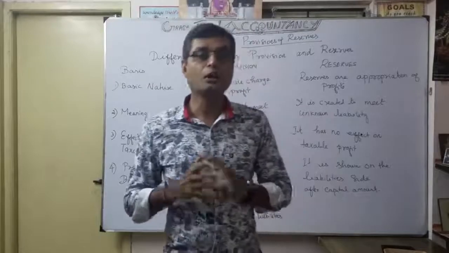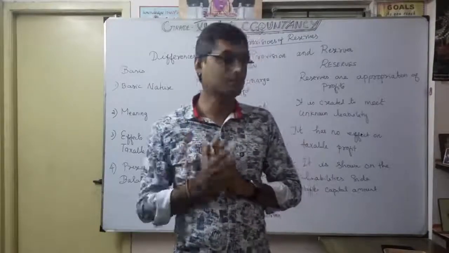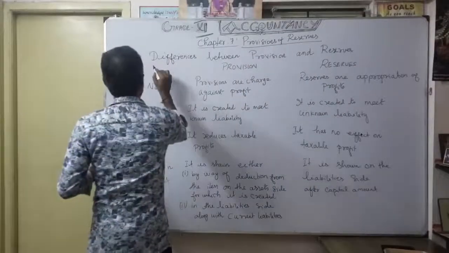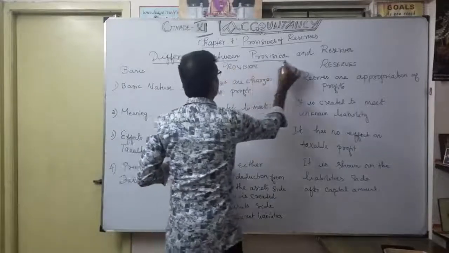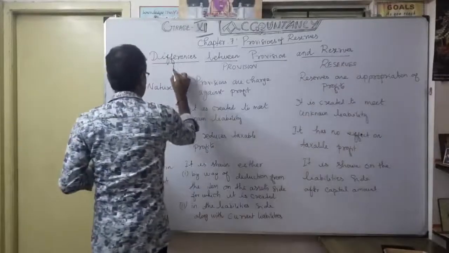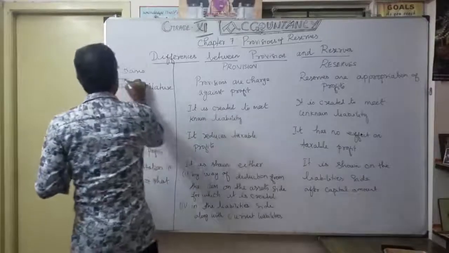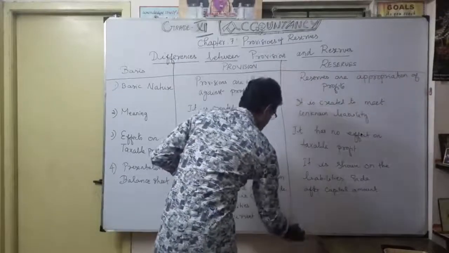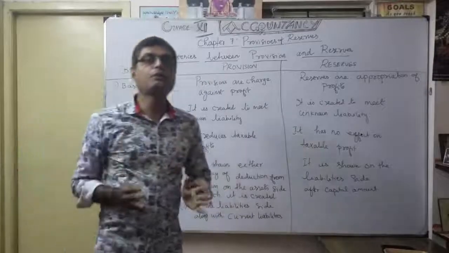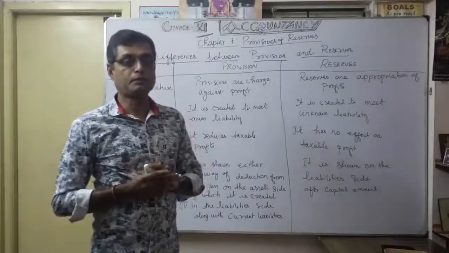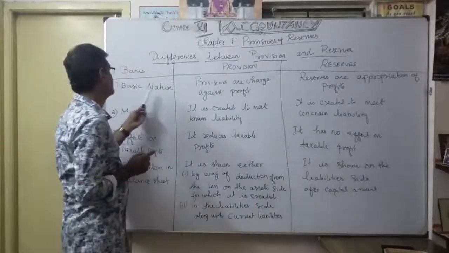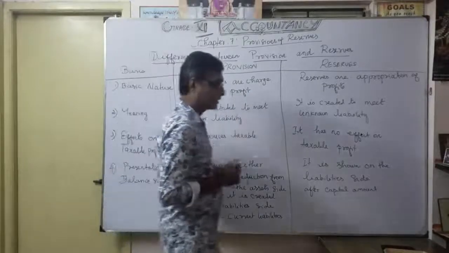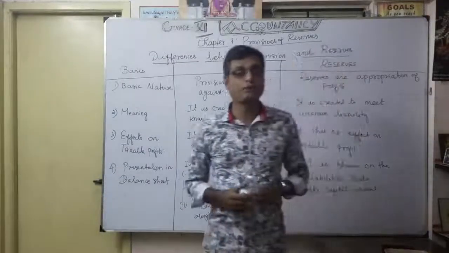Now let's see how provisions and reserves differ from each other. The heading is difference between provisions and reserve. We can make it three classifications. What is the basis? The first one is very important: the basic nature. According to provision, you know very well, provisions are a charge against profit. Charge against profit, I said very clearly.